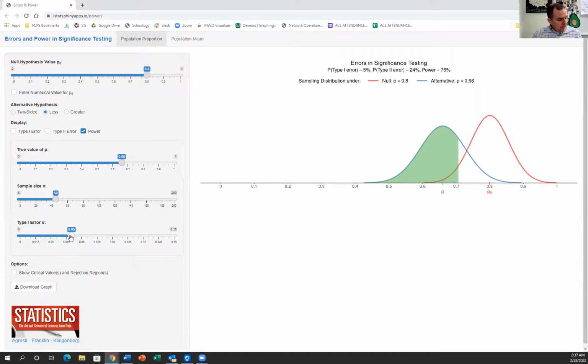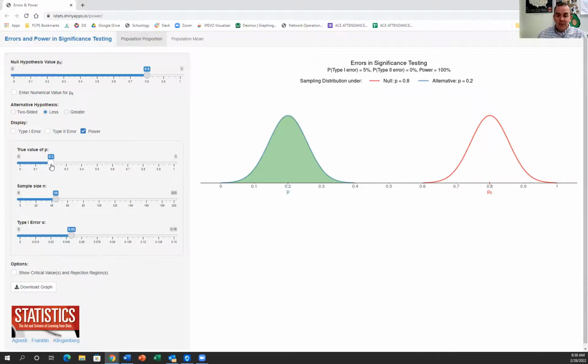And the last thing I can do is play with the alternative. What happens with the alternative is the further away it is, in other words, the worse of a free throw shooter Mr. Micah actually is, the more powerful my test. So the further apart I make this blue and this red curve, the more it's going to increase the power. So let's say that Mr. Mike isn't a 66% free throw shooter. Let's say he is a 20% free throw shooter.